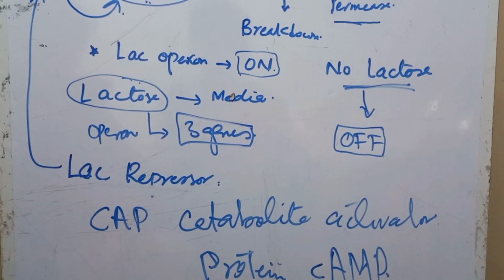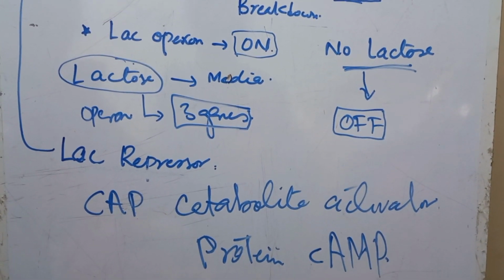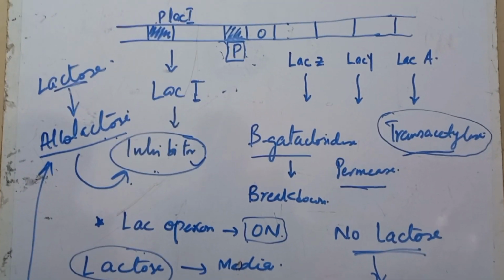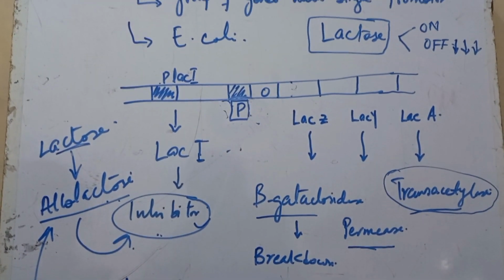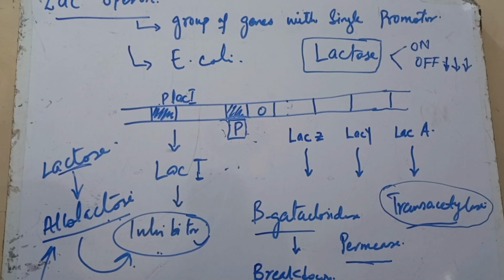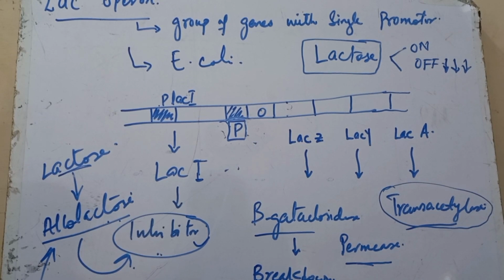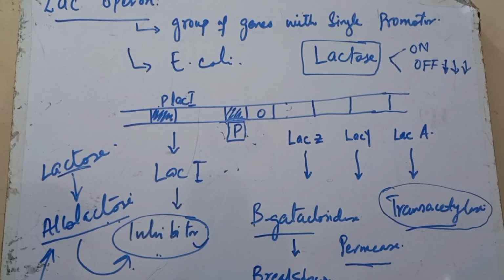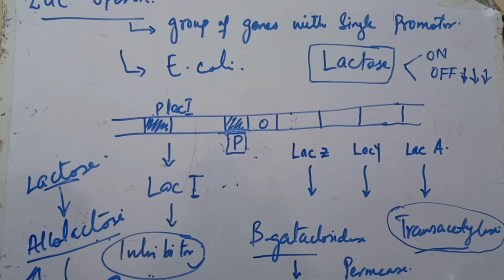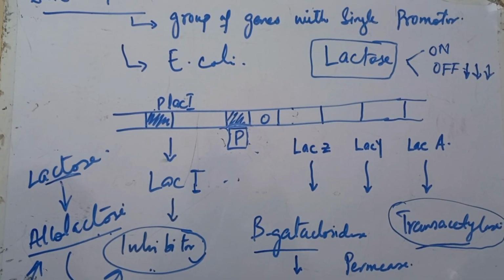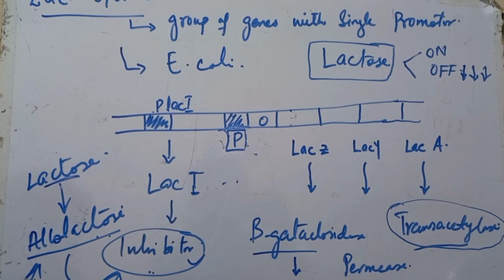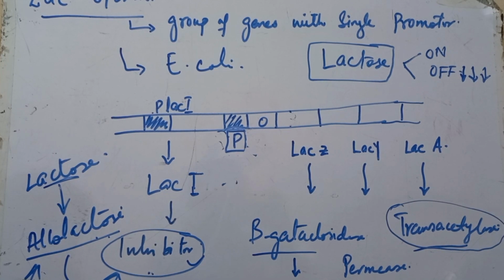So the lac operon is an operon, or group of genes with a single promoter, transcribed as a single messenger RNA. The genes in the operon encode proteins that allow the bacteria to use lactose as an energy source. E. coli bacteria can break down lactose, but it's not their favorite fuel. If glucose is around, they would much rather use that. Glucose requires fewer steps and less energy to break down than lactose. However, if lactose is the only sugar available, the E. coli will go right ahead and use it as a source of energy.